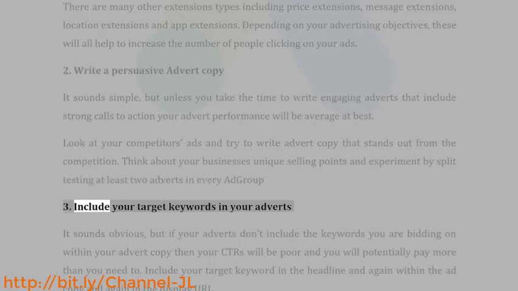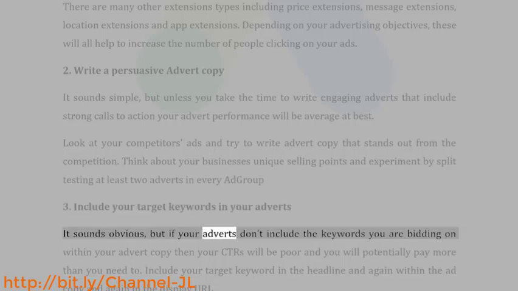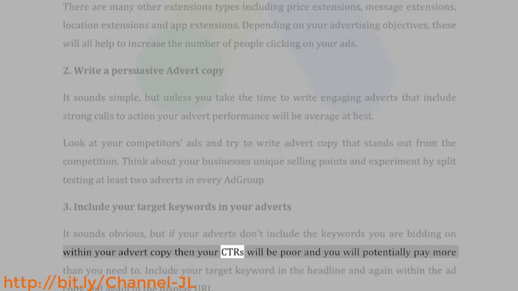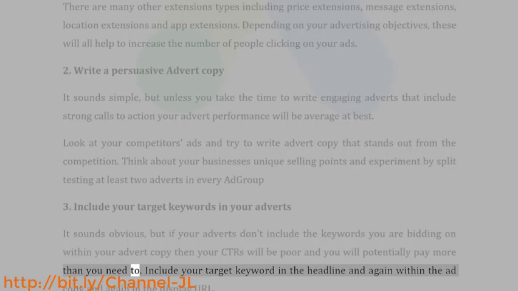3. Include your target keywords in your adverts. It sounds obvious, but if your adverts don't include the keywords you are bidding on within your advert copy, then your CTRs will be poor and you will potentially pay more than you need to. Include your target keyword in the headline and again within the ad copy and again in the display URL.